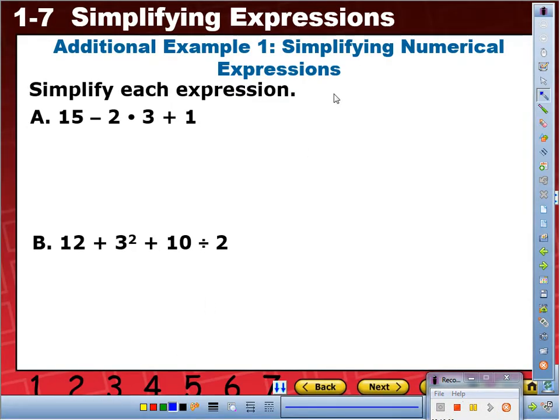First things first, I'm going to write my order of operations. Parentheses, exponents, multiplication, division, addition, and subtraction.